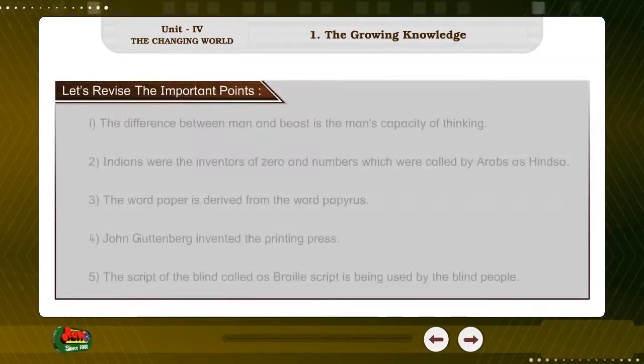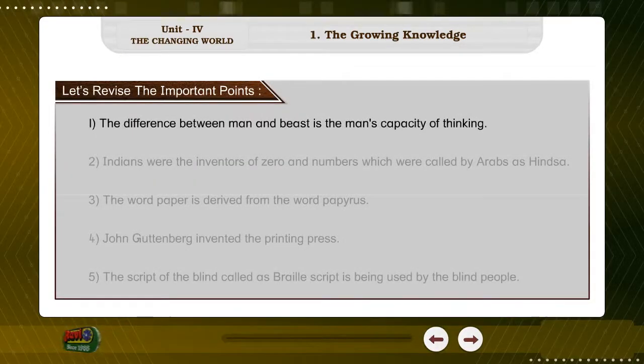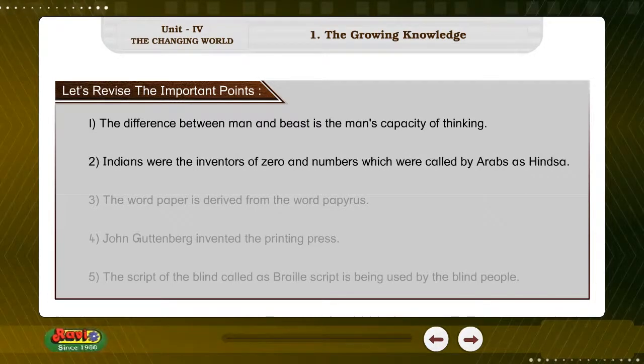Let's revise the important points. 1. The difference between man and beast is the man's capability of thinking. 2. Indians were the inventors of zero and numbers, which were called by Arabs as Hindasa. 3.